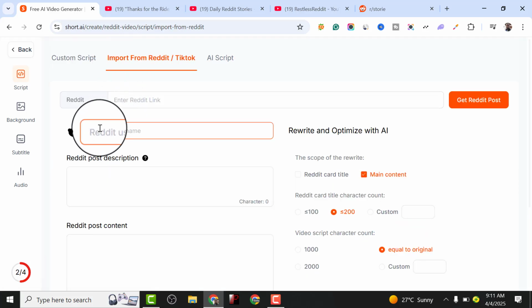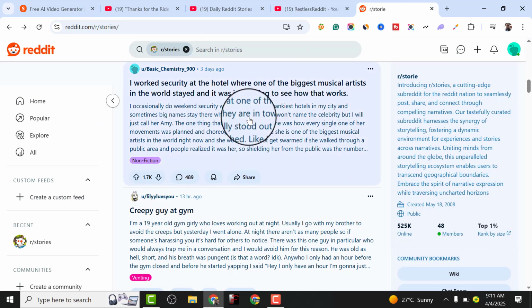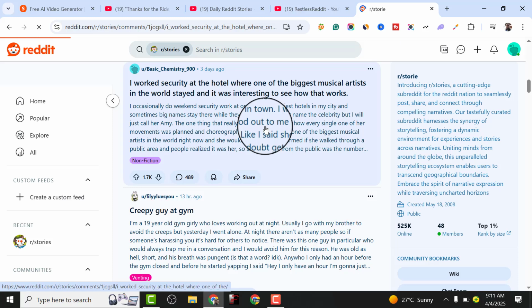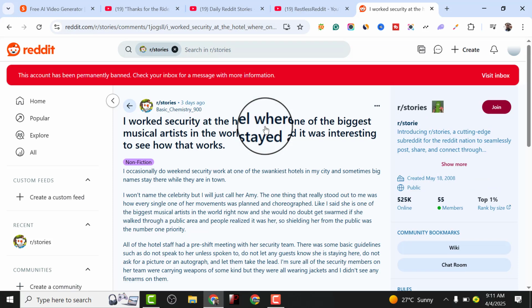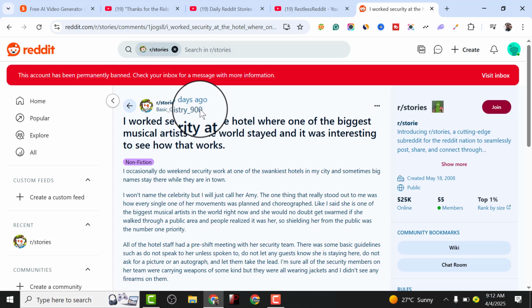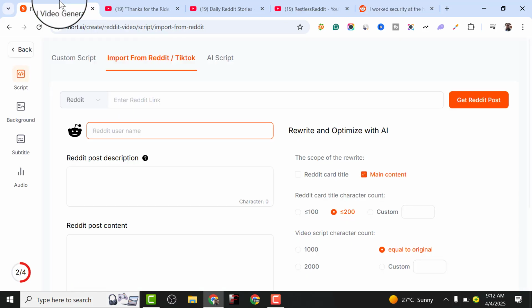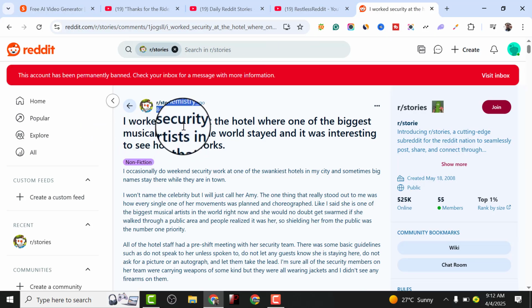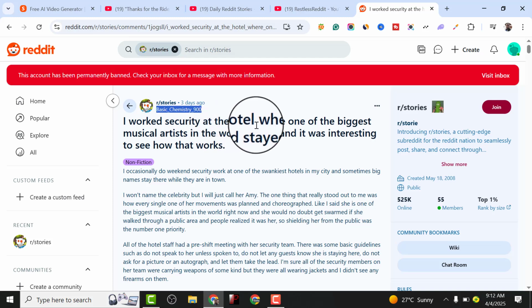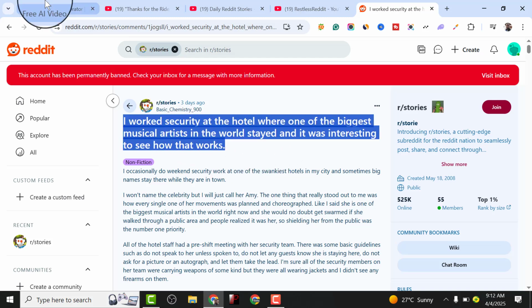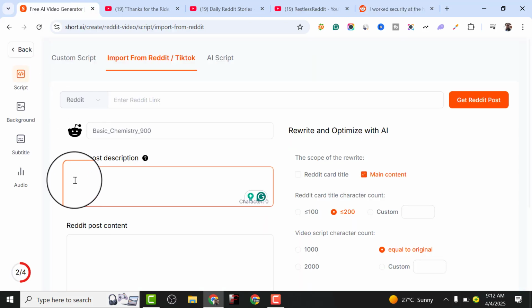Let's use the name of the owner of the story, which is basic chemistry. Let me click on it first to actually copy every detail of this particular story. So the name is basic chemistry. Copy, then come over to Short.ai, then paste. Over here he said, I work at a security hotel where one of the biggest musician artists in the world stays. It's very interesting to see how it works. Let me copy, then come over to the storyboard, paste.